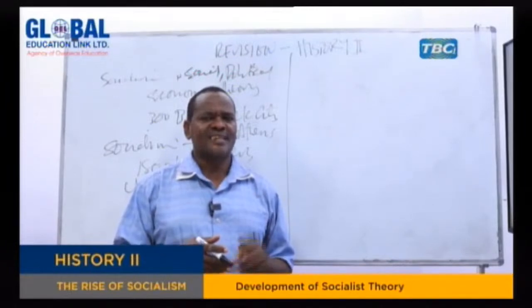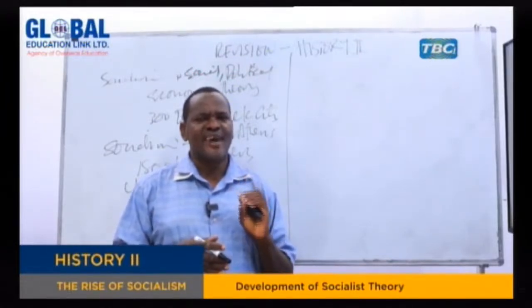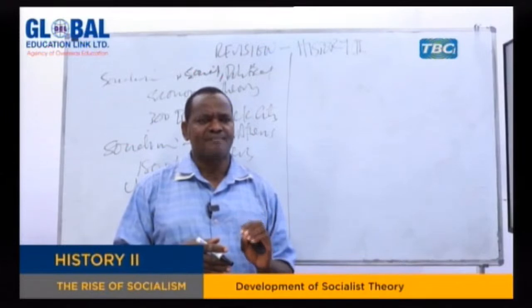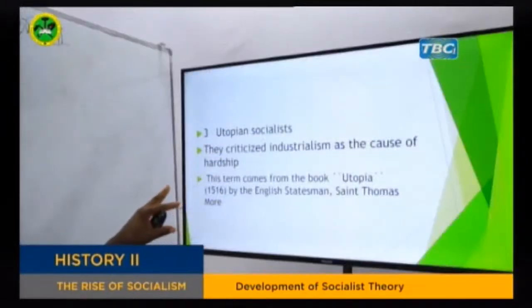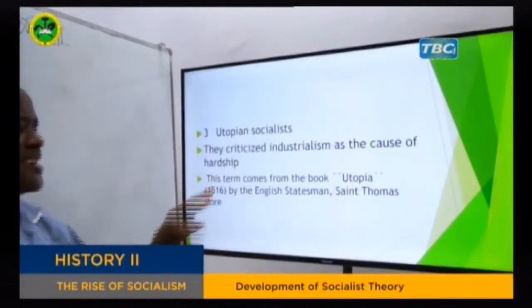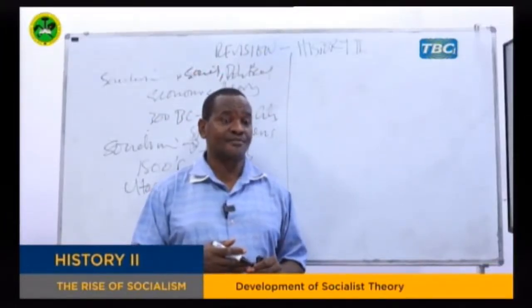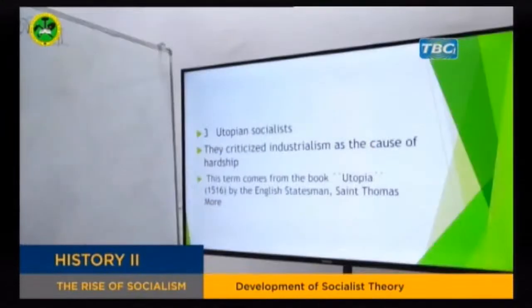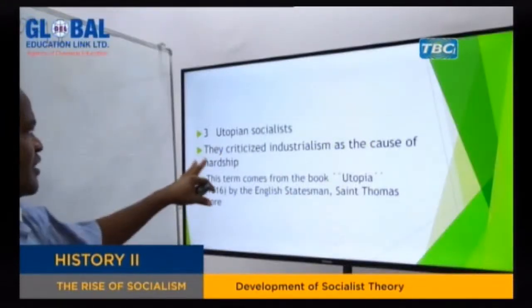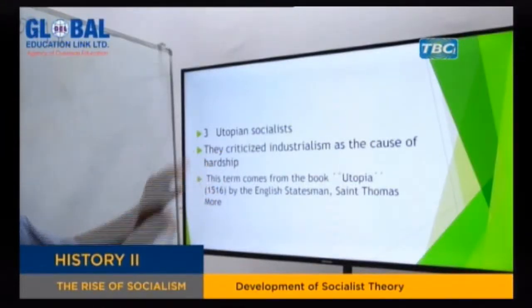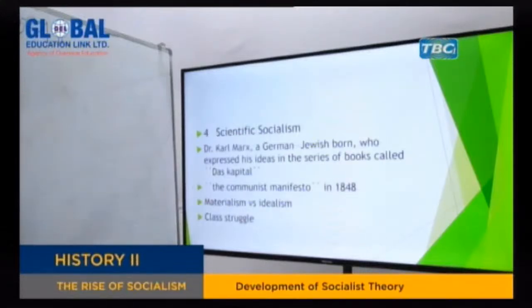And there will be no exploitation of man by man. So it is at that time when a lot of people emerged and started to preach socialism. And of course, we shall come to see later why it is called utopia. But this is another area where we can trace the beginning of the emergence of socialist theory in the world. The third area is scientific socialism.